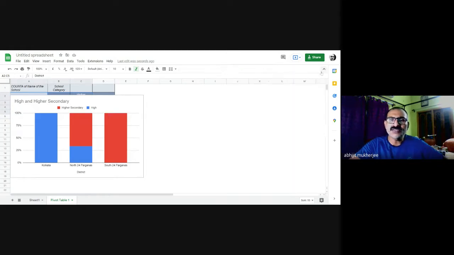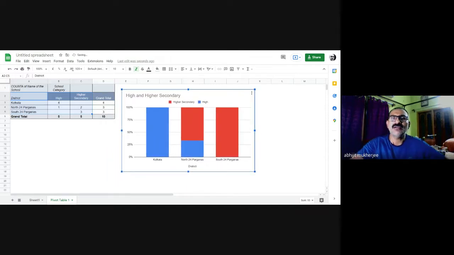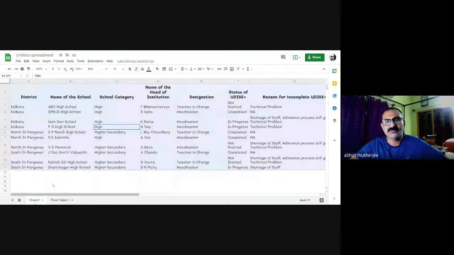They give me a percentage value, and obviously in analysis, in research cases, we use these percentage values. See, 33% of the schools of North 24 Parganas are high schools. 100% of the schools of Kolkata are high schools, and 100% of the schools of South 24 Parganas are higher secondary schools. Now, if I go back to my original data, this was my original data.